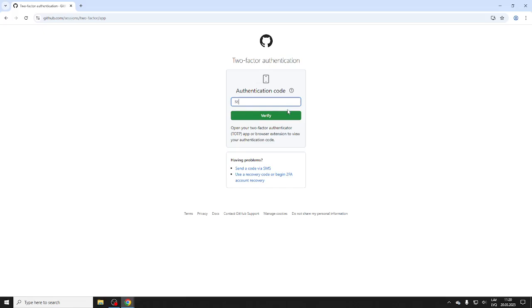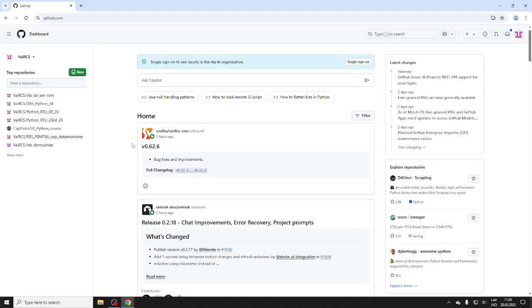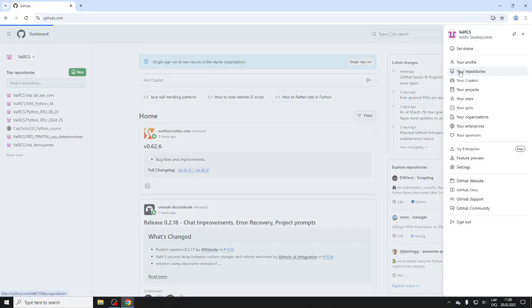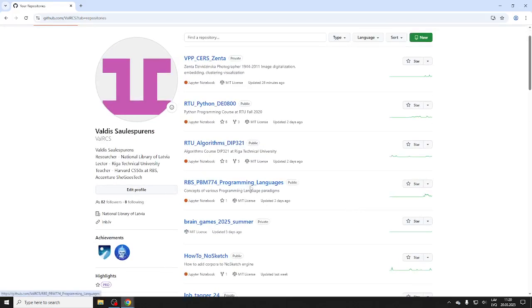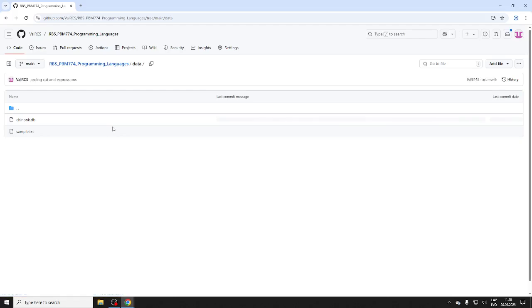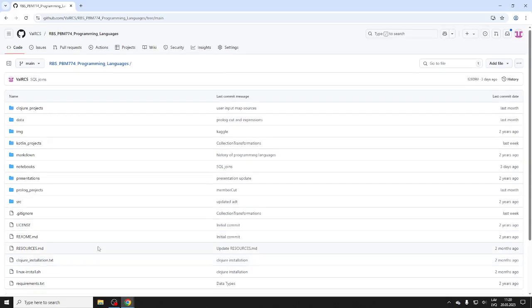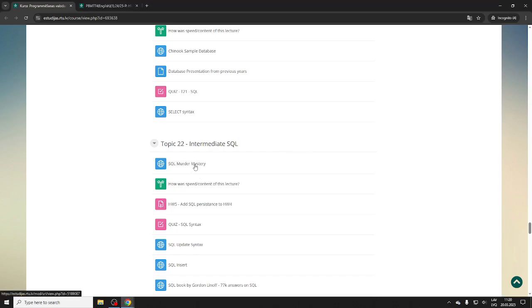And see if I have the... That would make things much easier, to actually have the database instead of having a web app, right? I think I made a clone of it somewhere. Possibly here. Let's see, data or database. Do I have it here? Data, and I have a Chinook database. I don't have this one here, unfortunately. All right, let me see where I can somehow download this.